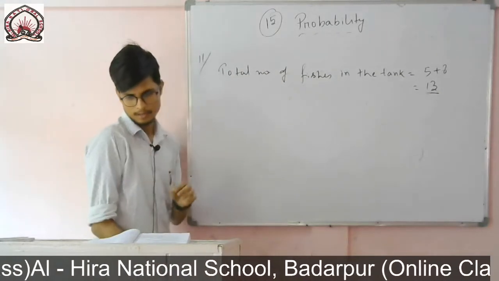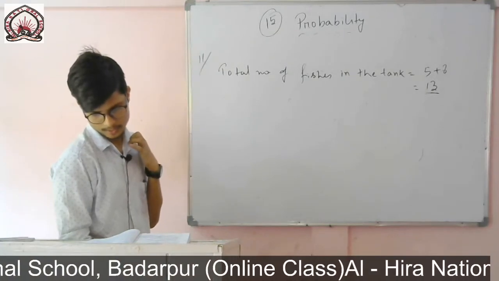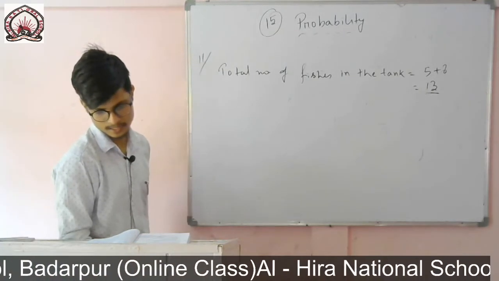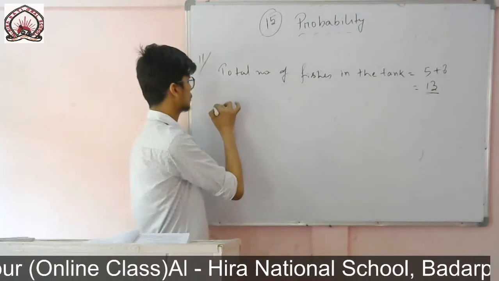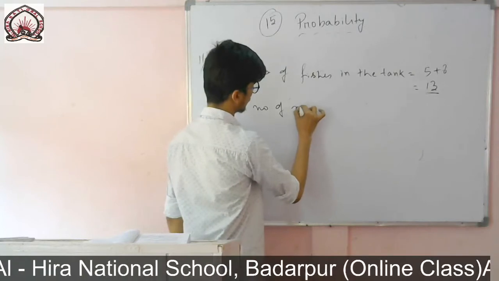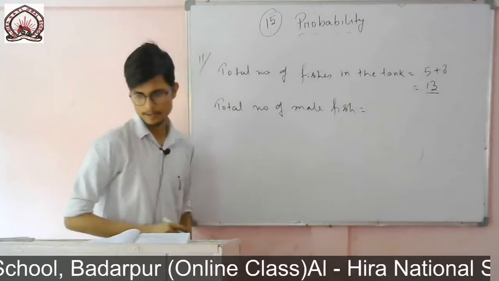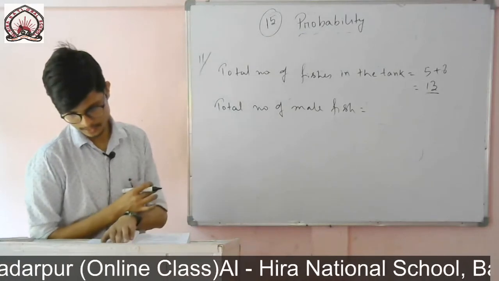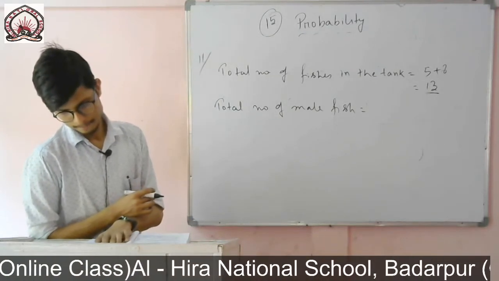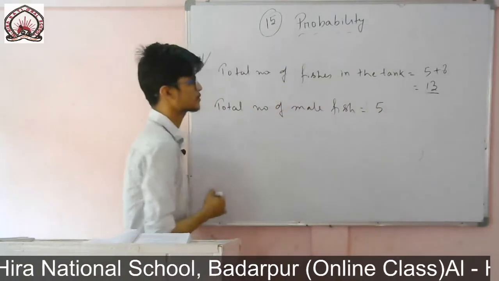So now favorable outcome. Question is to find the number of male fish. What is the probability that the fish taken out is a male fish? So we will find first of all the total number of male fish. How many male fishes are there? You see it is 5. So total number of male fish is equals to 5.